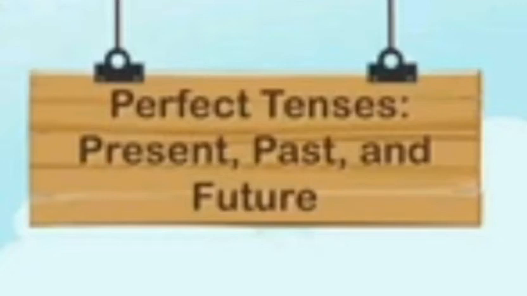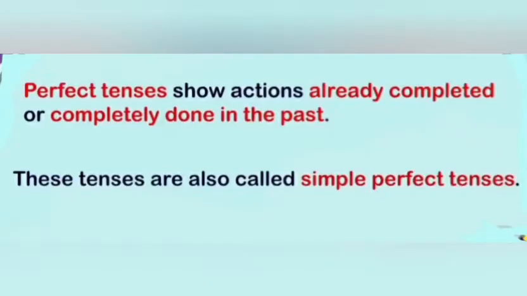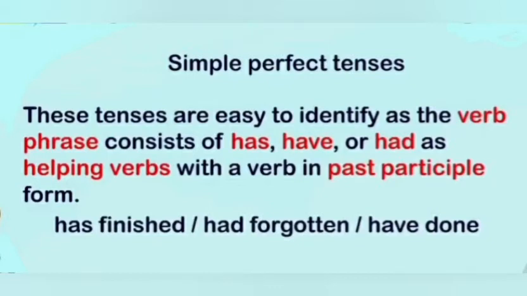What are perfect tenses? Perfect tenses show actions already completed or completely done in the past. These tenses are also called simple perfect tenses. Students, another name of perfect tenses is simple perfect tenses. Perfect tense is used to show an action that is complete and finished in the past time. Okay? Students, how do you identify the perfect tenses?